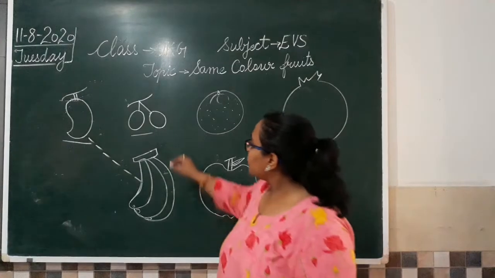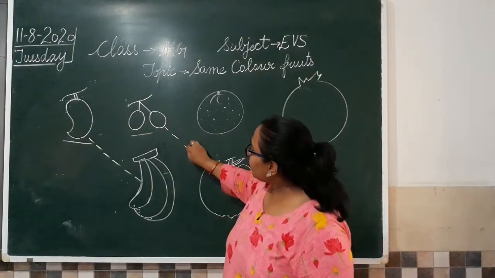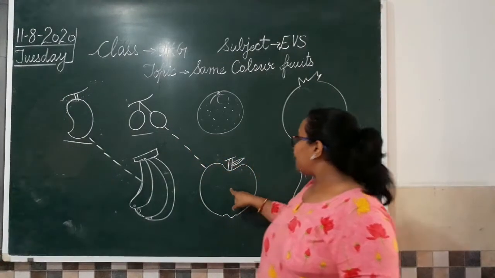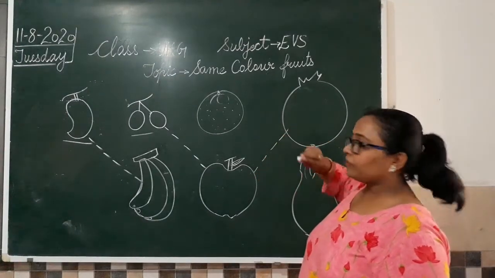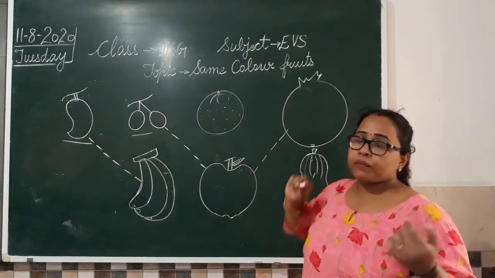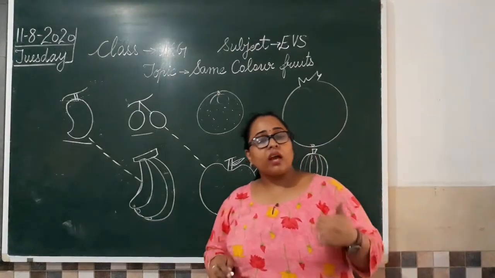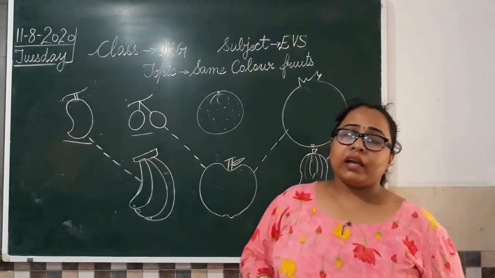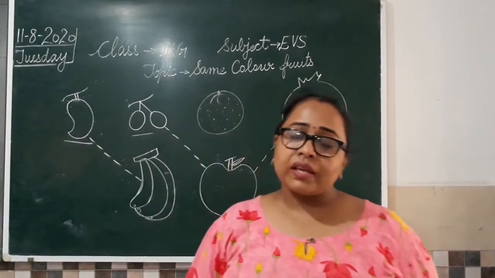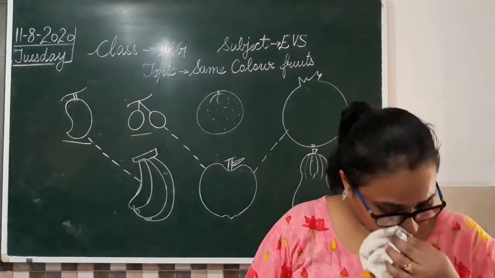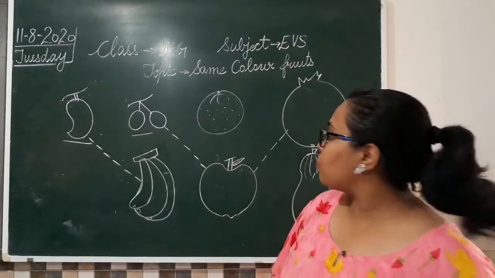So what I'm going to do? I'm going to match cherry with apple as well as pomegranate. Clear? Because pomegranate is also red in color. We have cherries red in color. Again, I'm telling you the names like strawberry, apple. So we have a lot of fruits that are red in color. Now, moving to the next one.